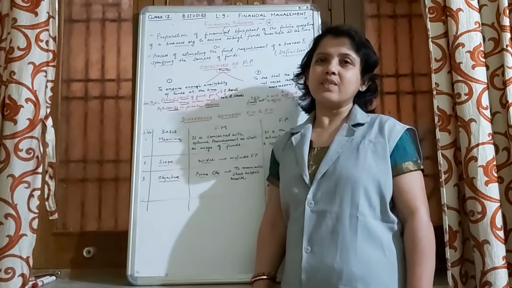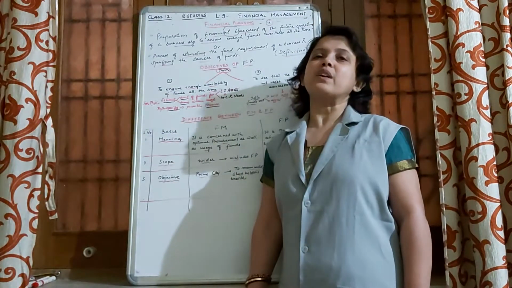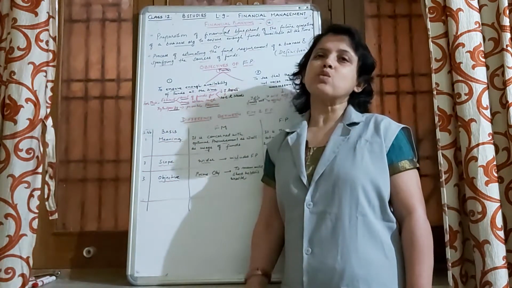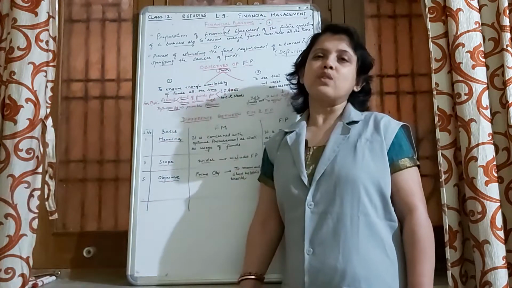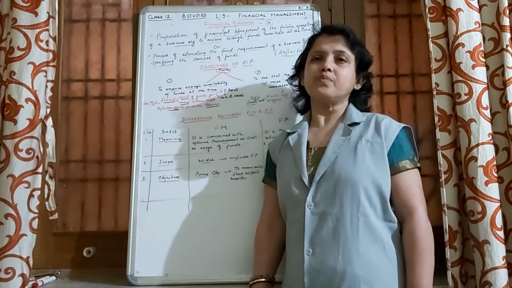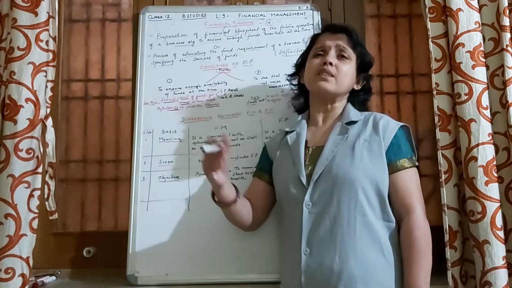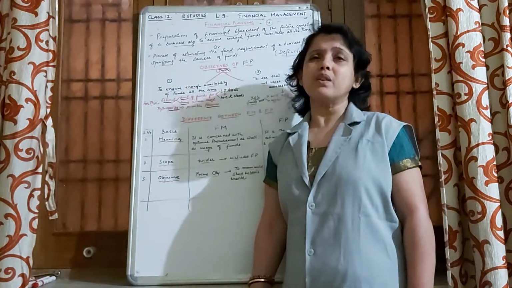And for that there is need to estimate the fund requirement and also try to find out the sources through which the procurement as well as utilization of funds can be done in a proper manner.